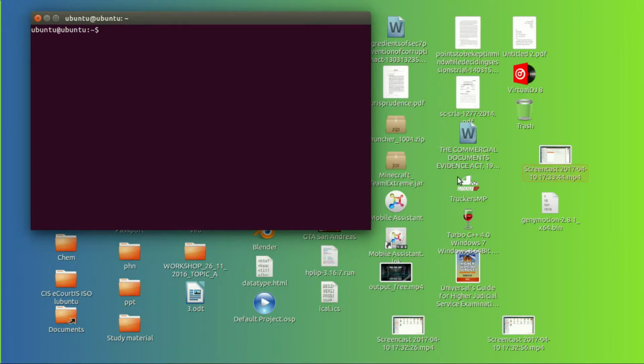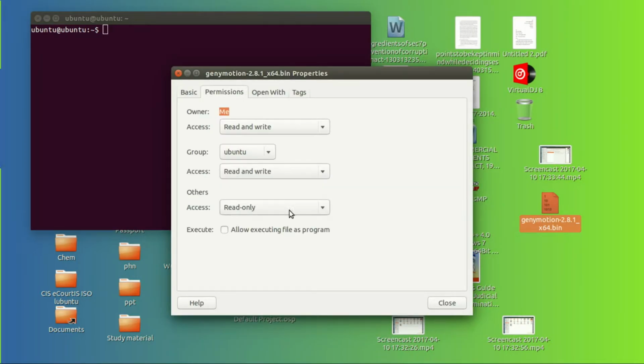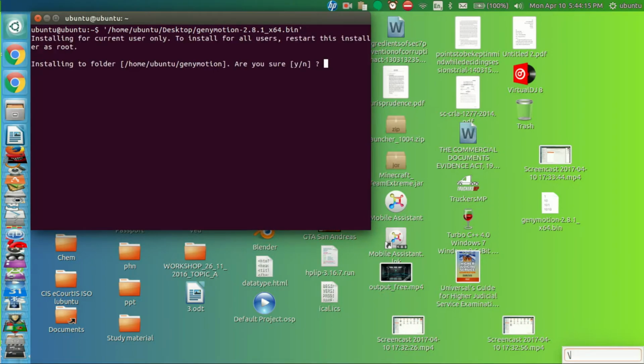After downloading, if you are on Linux Ubuntu, press Ctrl Alt and T to open the terminal. On the downloaded Genymotion file, click properties, permission, and click allow executing file as a program, and just drag it on the terminal and press enter.